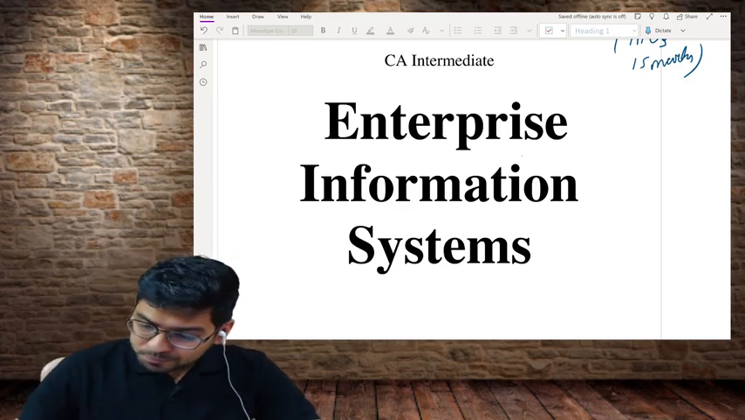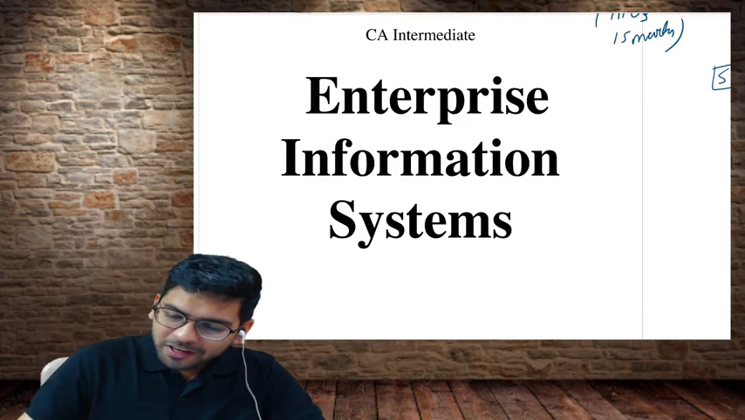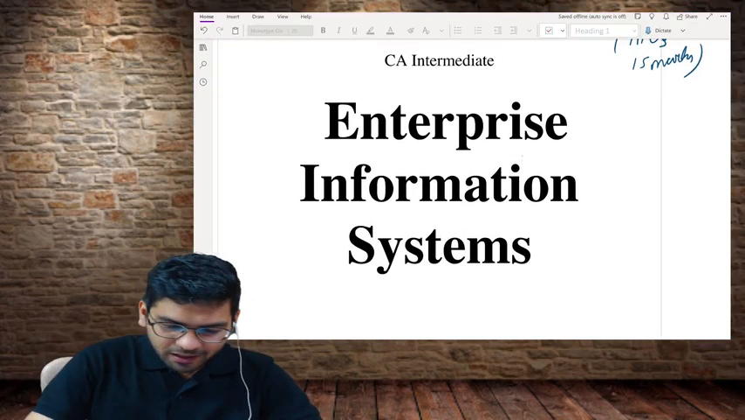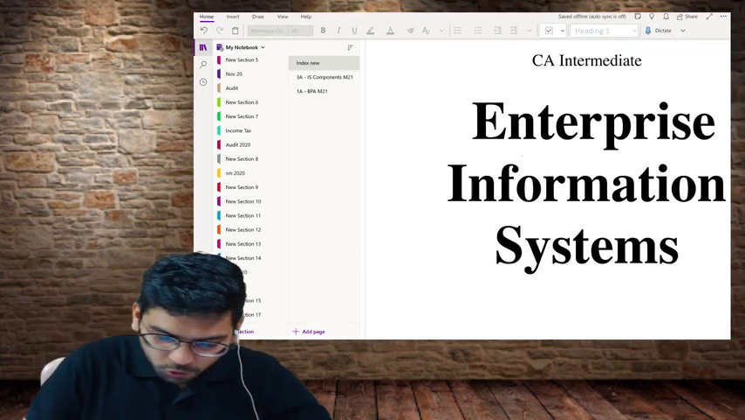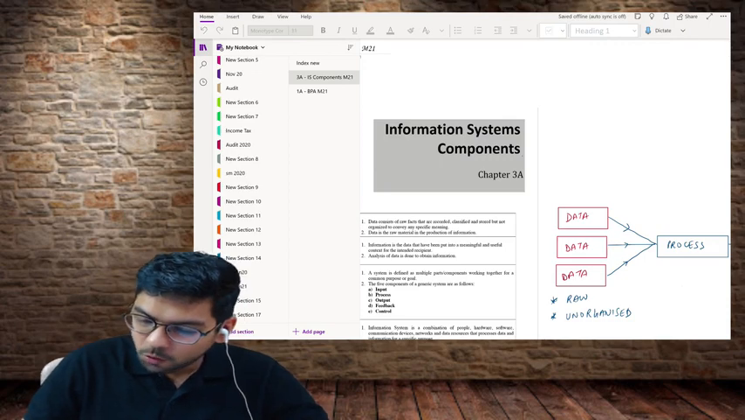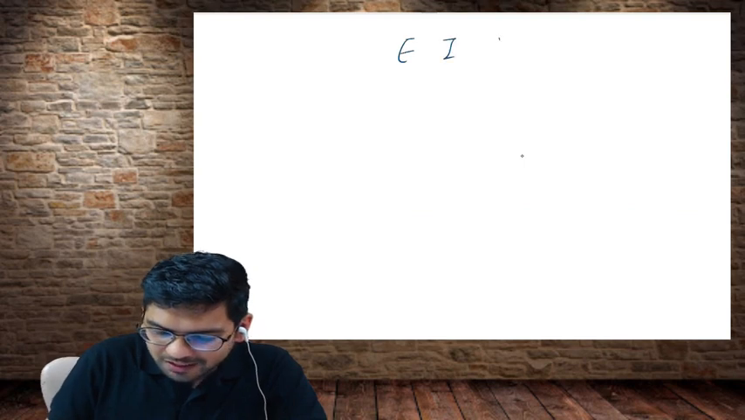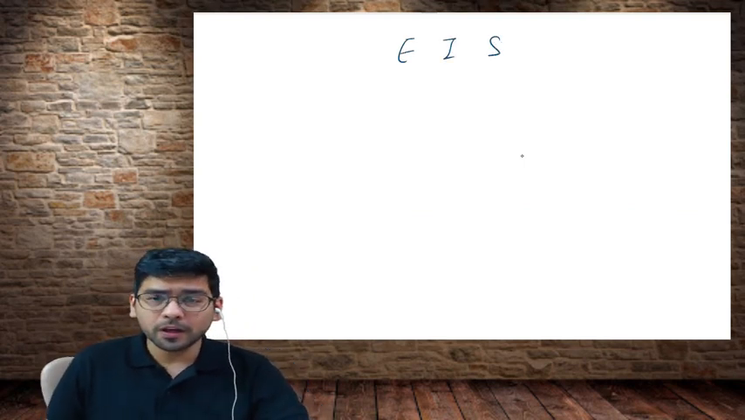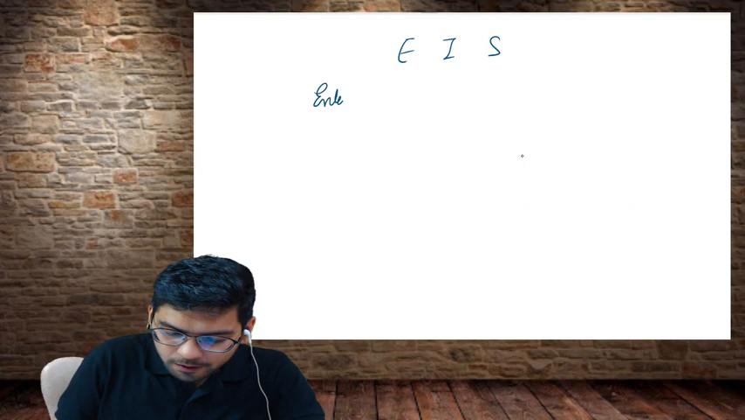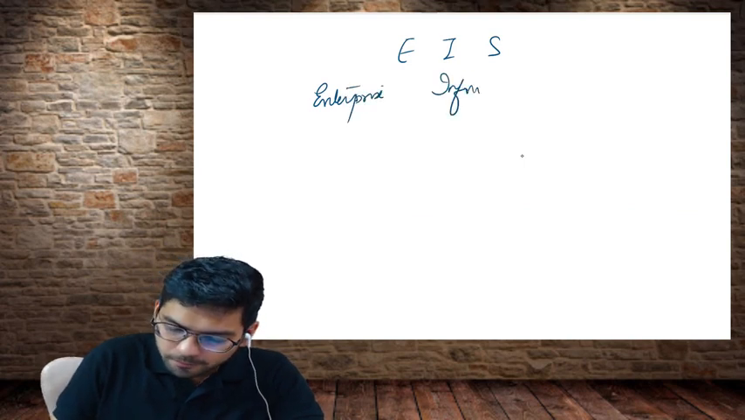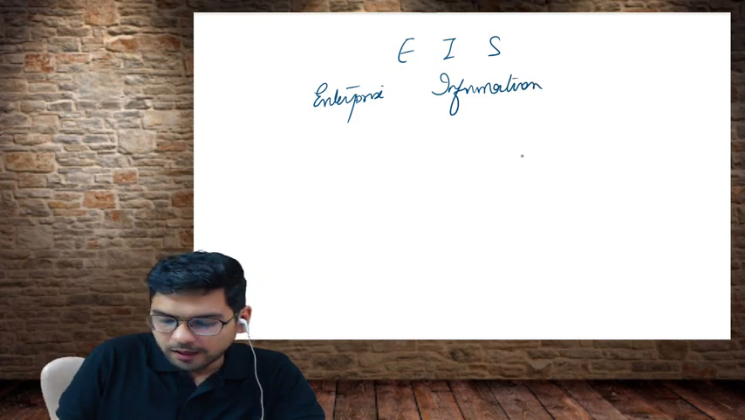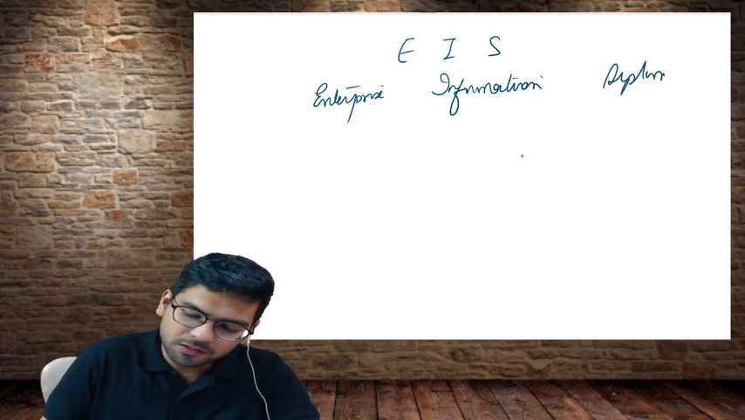All right, now yes, so before we dive into the subject, I need to discuss a few aspects with you. We are first going to understand the name of the subject. The short form is EIS. What does it mean? The name is basically Enterprise Information Systems.